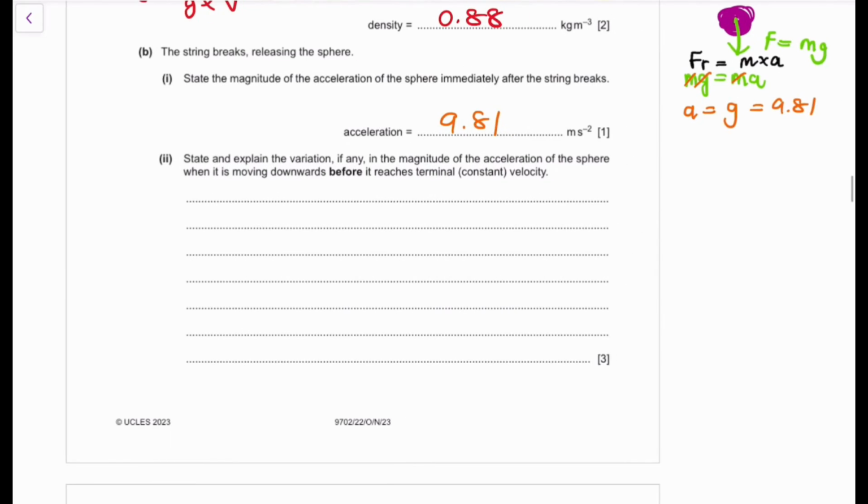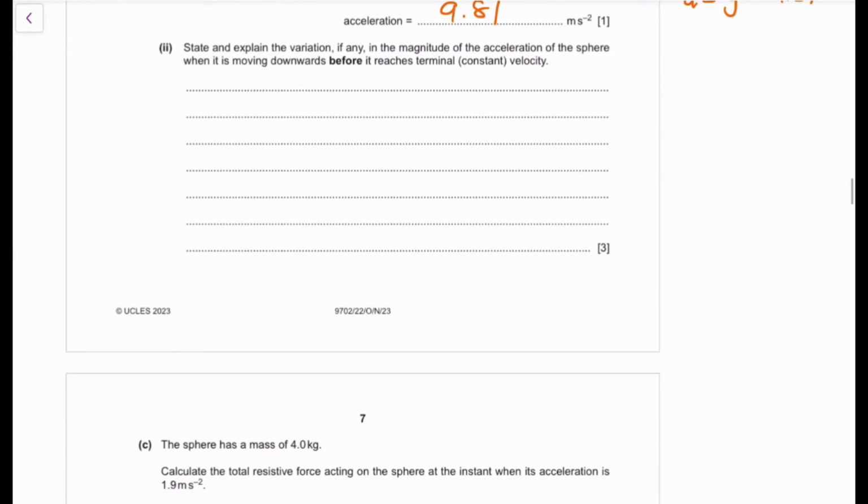So you have a sphere. Let's go to the basics, guys. You have a sphere that's falling down. The first thing that's going to happen is your sphere falls down, and its speed is going to increase because it's accelerating, guys.